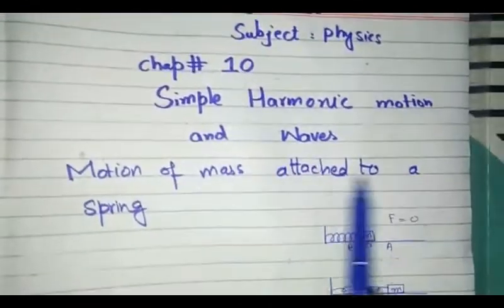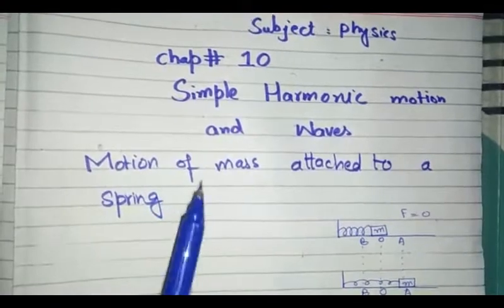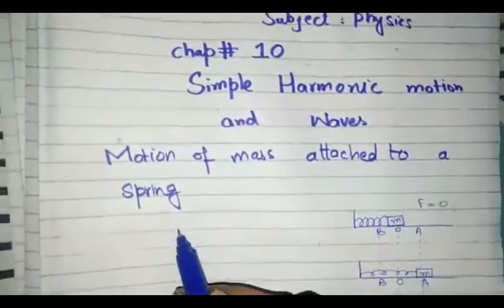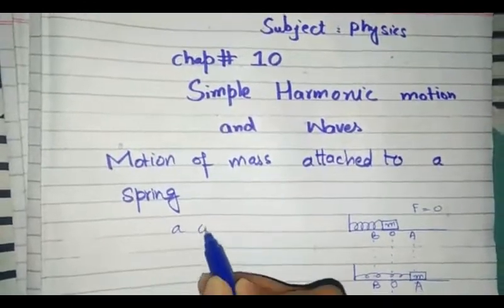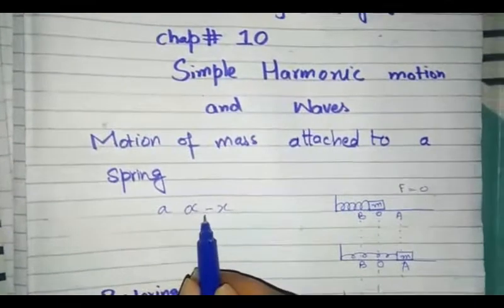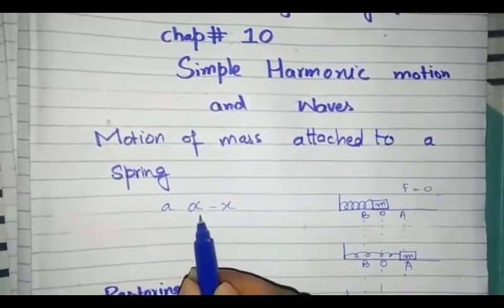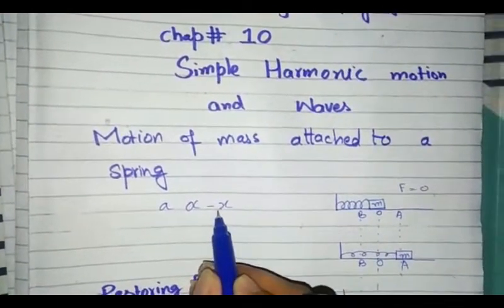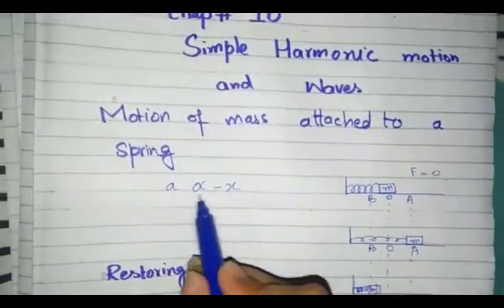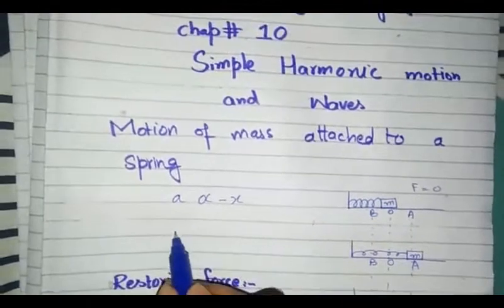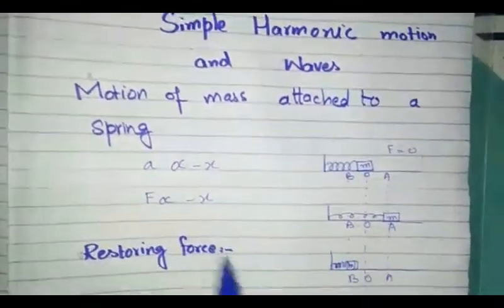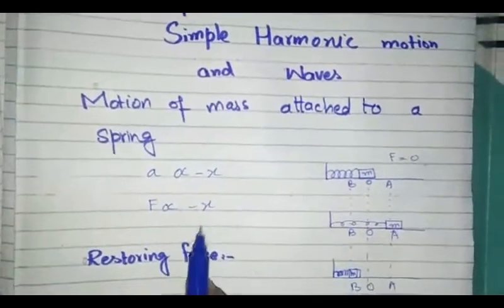Now, the motion of mass tied to a spring. In this lecture, we will discuss the remaining part of the motion of mass tied to a spring. In the previous lecture, we proved that the acceleration is directly proportional to the displacement from the mean position, and the negative sign shows that the force exerted by the spring is always directed opposite to the displacement. So students, since acceleration is directly proportional to displacement, force is also directly proportional to the displacement from the mean position.